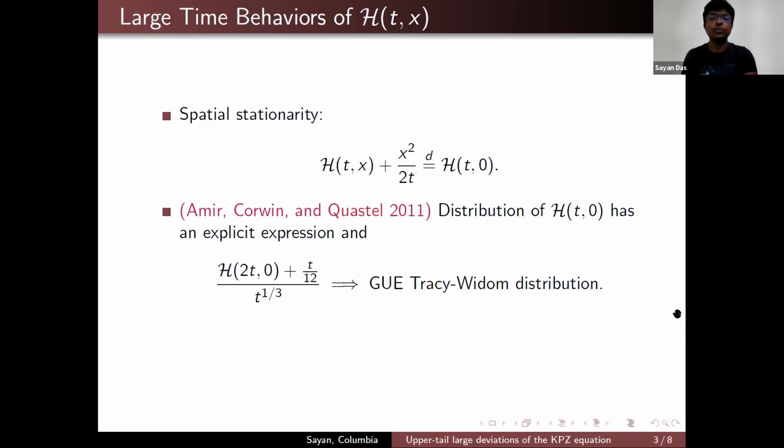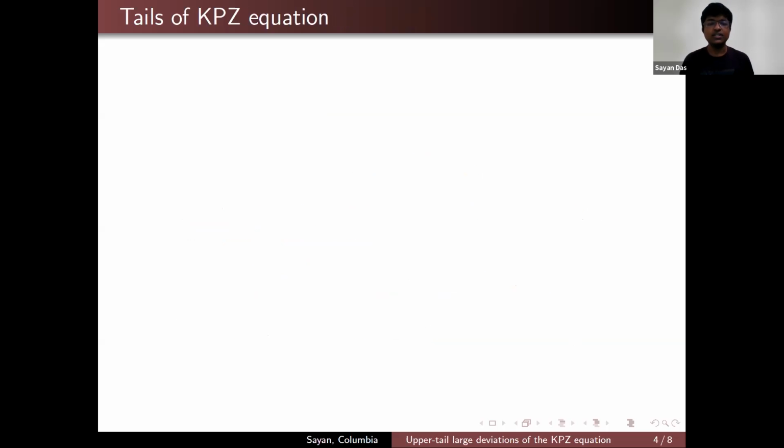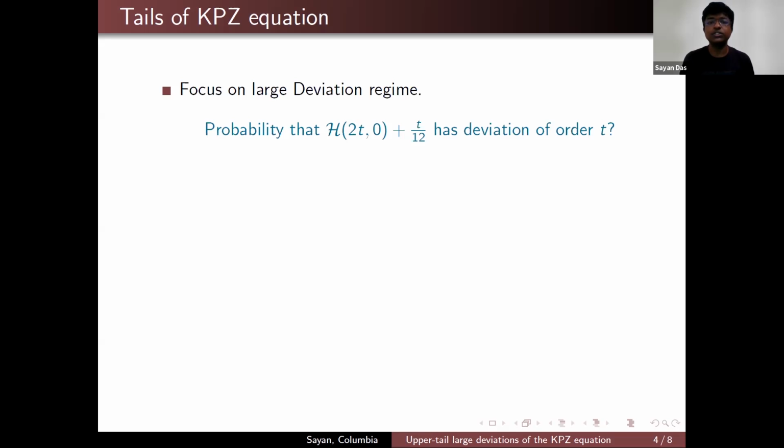So after proving this result, a natural question arises: what happens to the tail of this quantity h(2t,0) plus t over 12? So as the title of my talk suggests, I'll be considering the tails of the KPZ equation. So in the past decade or so, there has been tremendous progress in understanding the tails of the KPZ equation, but because of the lack of time, I cannot give you an overview of the literature. So in this talk, I'll be focusing only on the large deviation regime.